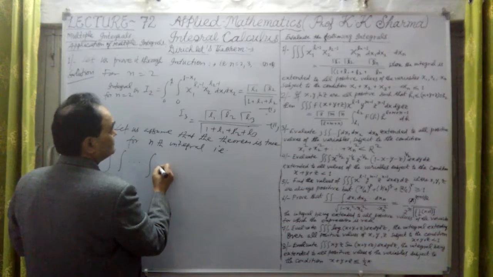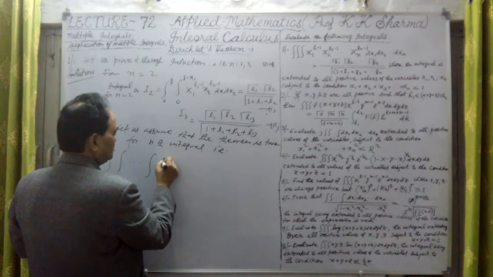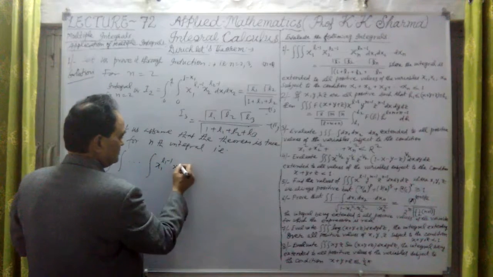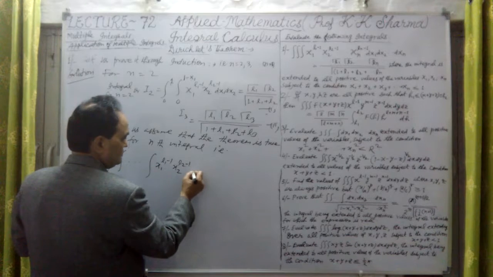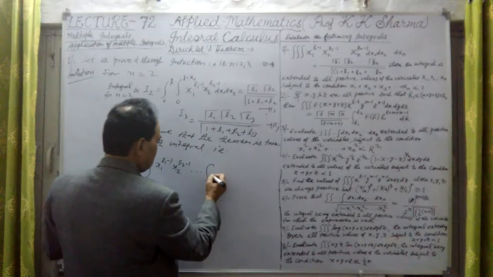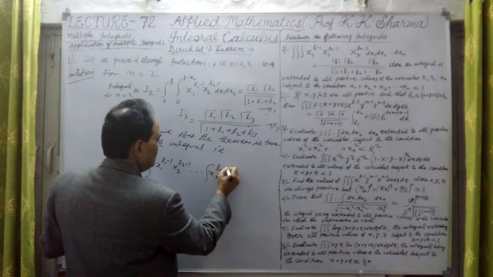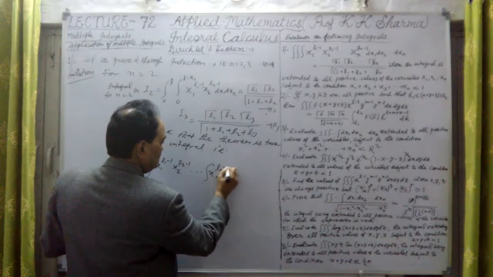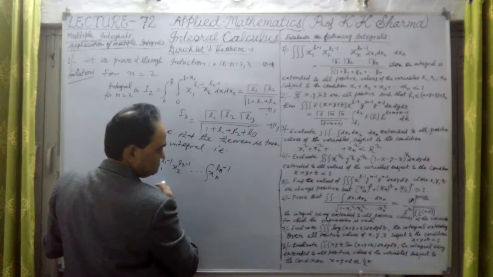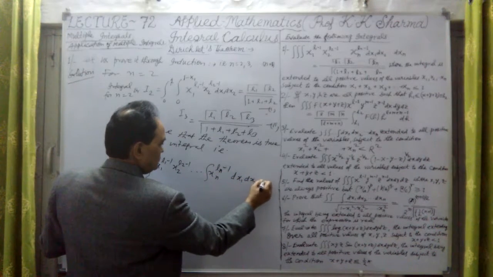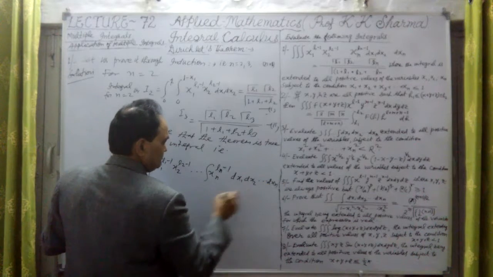So what was this one? This is x1 raised to power L1 minus 1 into x2 raised to power L2 minus 1, and so on. This is xn raised to power Ln minus 1, into dx1 dx2 up to dxn.